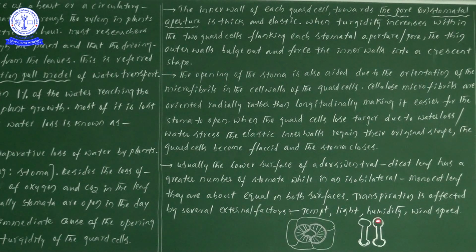Now a few points to be discussed diagrammatically. If you take a dicot leaf, the guard cell shape is bean shaped, or kidney shaped. If you take a monocotyledon leaf, the guard cell shape is dumbbell shaped, like the dumbbells we see in a gym. So dumbbell shaped guard cells are observed in a monocot leaf, and bean or kidney shaped guard cells in a dicot leaf.